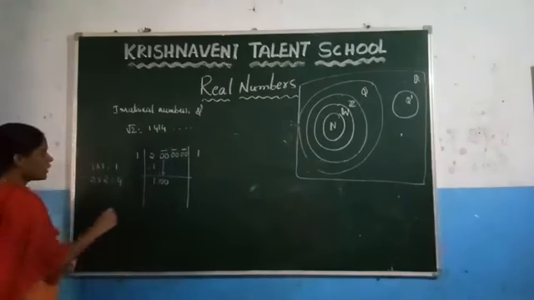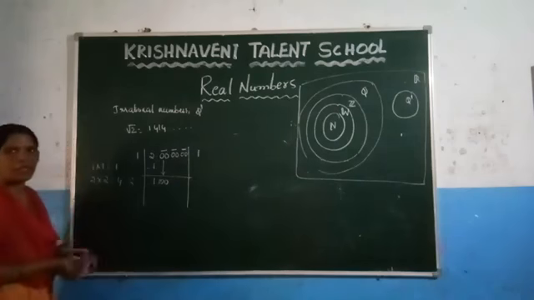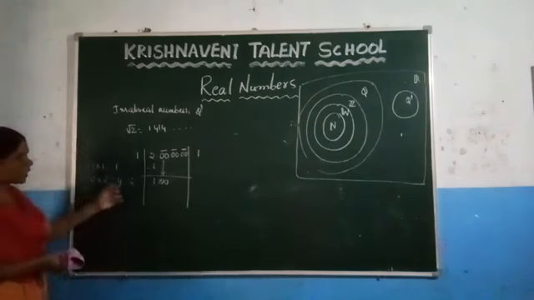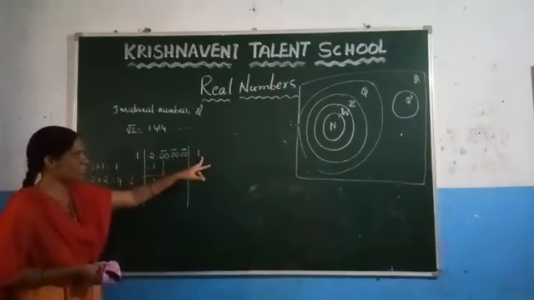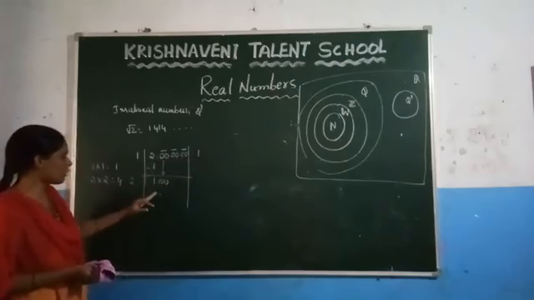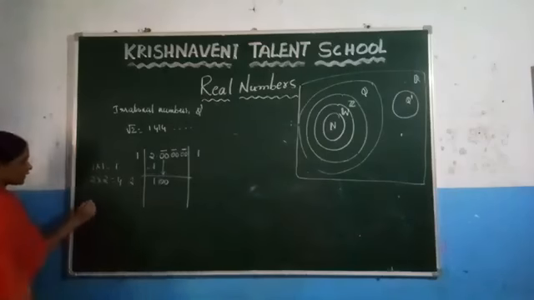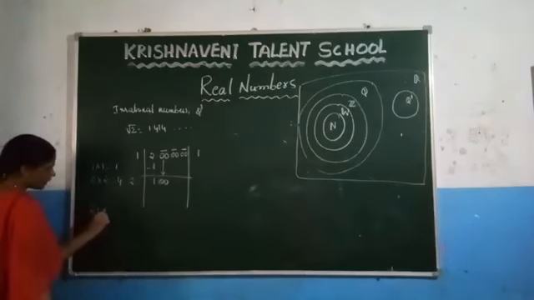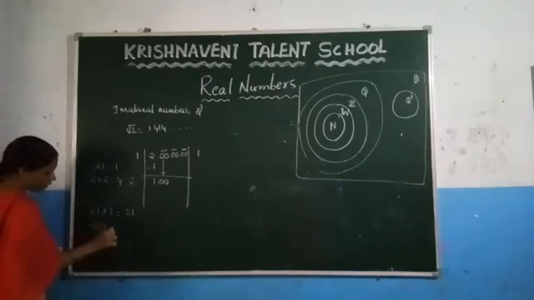The next step is to double the number. 1 plus 1 is 2. Again you follow the same procedure. You have to write one number here such that you write the same number beside it, and if you multiply those two numbers, you get a number less than 100. Now consider 21 into 1. Here you consider the same number, which is 21. After that 22 into 2, you will get 44.